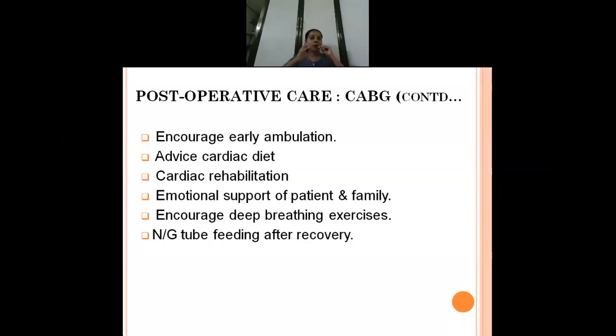Next, emotional support should be given to the patient and family, because they will usually be very anxious. So give emotional support and also teach deep breathing and coughing exercises, so that there are no respiratory or cardiac complications. And after complete recovery, usually the person will be on an NG tube. Once they have not been given IV fluids, they may be on an NG tube.